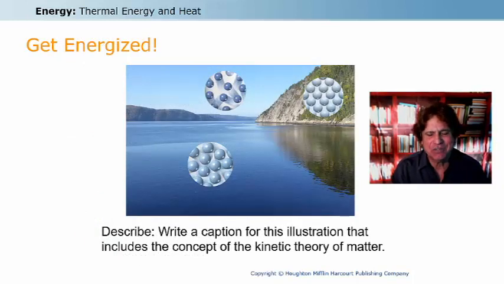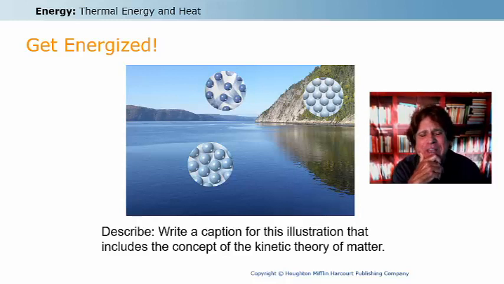Take a look at this illustration. I want you to think of a caption, or if you have a piece of paper and pencil, write it down. Write a caption for this illustration that includes the concept of the kinetic theory of matter. I'm looking at this, and what I can think is that we have areas in this photo that represent the solid, mountain, liquid, water, gas, the atmosphere, and we also seem to have giant magnifications of what those particles might look like.